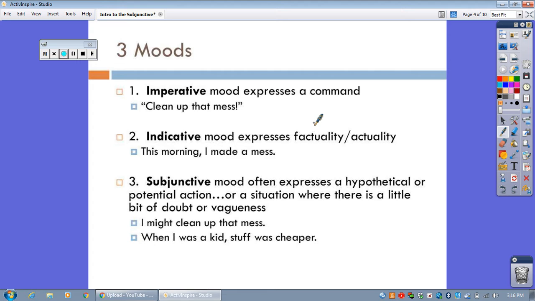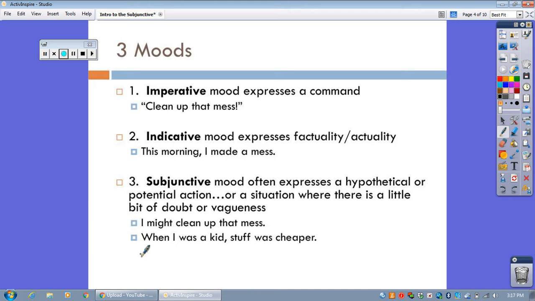Hey, it just happened. I'm sorry. I made a mess. And then the third mood that we have, both in English and Latin, is called the subjunctive. And that is where you express a hypothetical or a potential action or a situation where there's a little bit of doubt or vagueness, as in, I might clean up that mess.